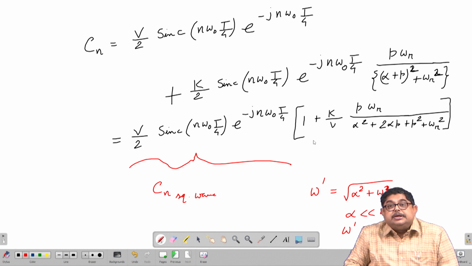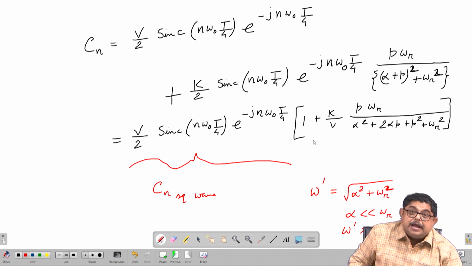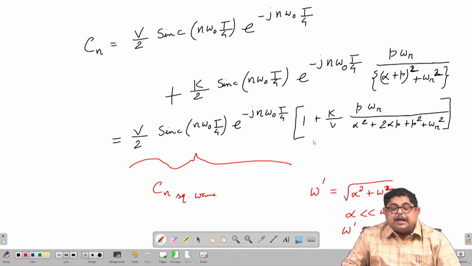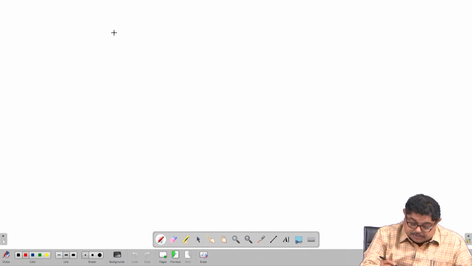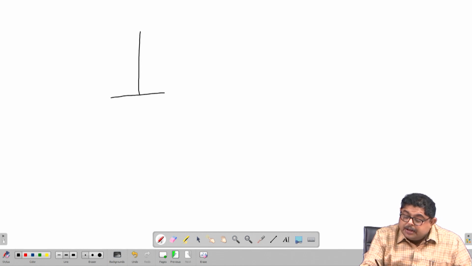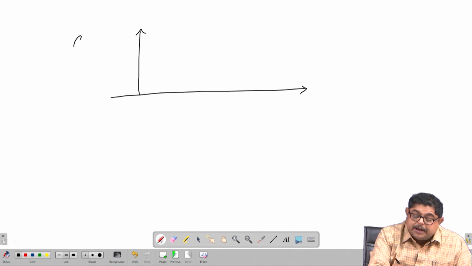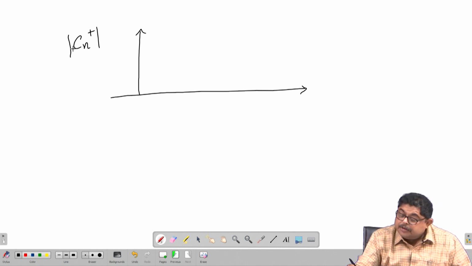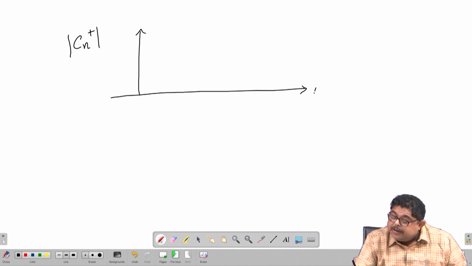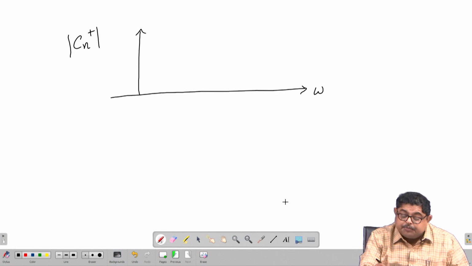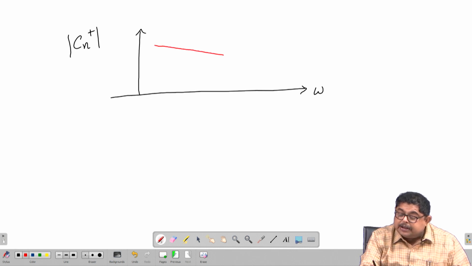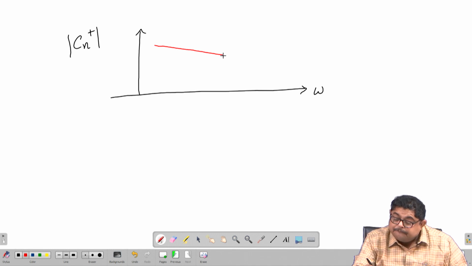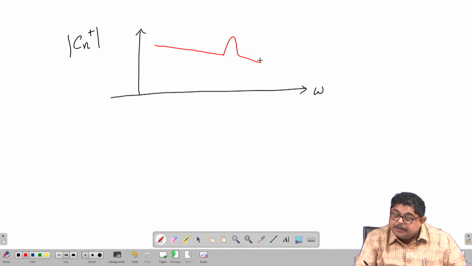An EMC engineer should understand that if at some high frequency you see a jump, suppose you have a spectrum like this, Cn versus f or omega, same thing, and at high frequency suddenly there is a jump, this one is omega r.